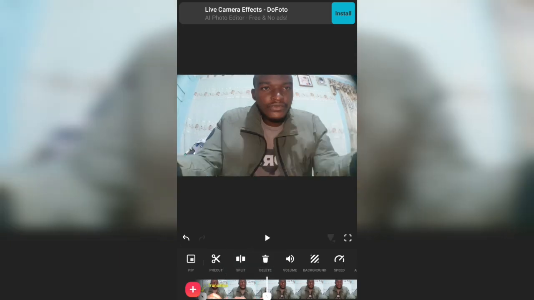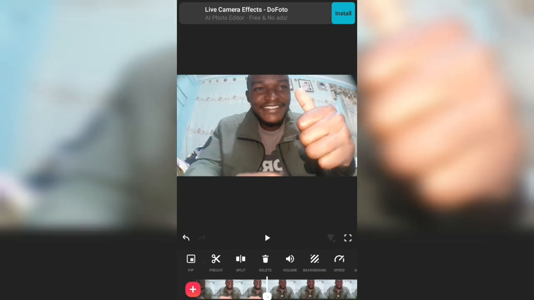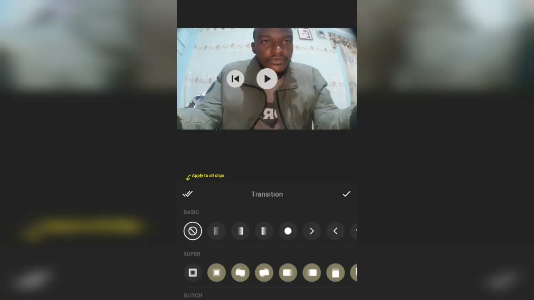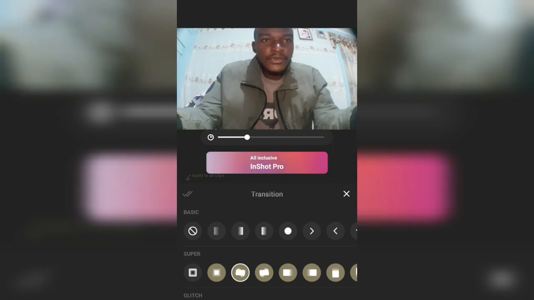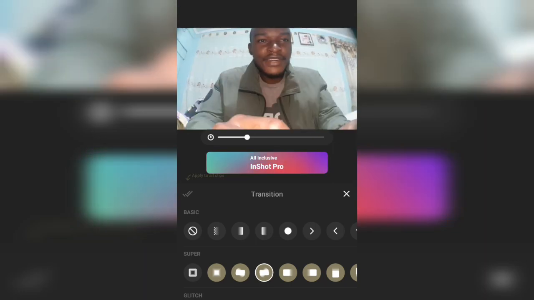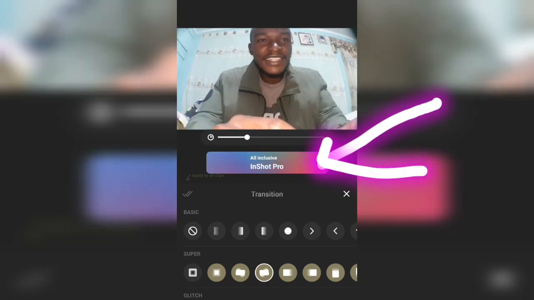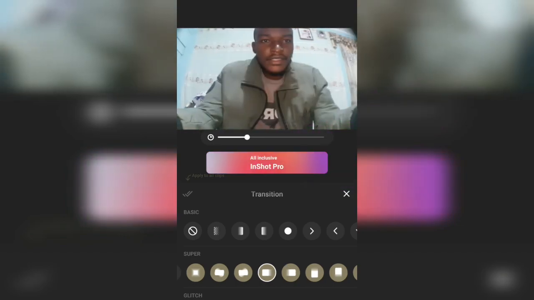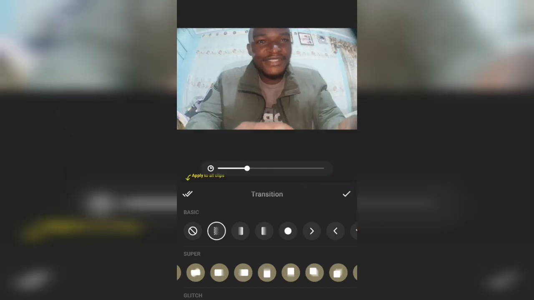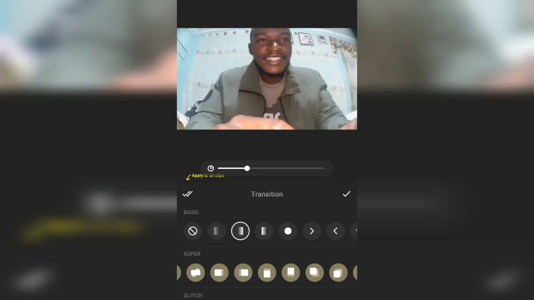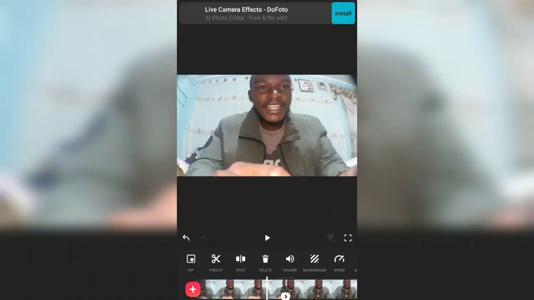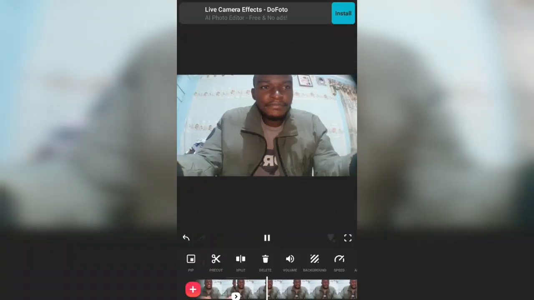And if I want to use a transition effect, I click on this white one separating the two clips here, and then use the transition. This one is all inclusive in InShot, I have to pay to use it. It's not free. But this one is free, these ones are free. So this is the transition. You can see.